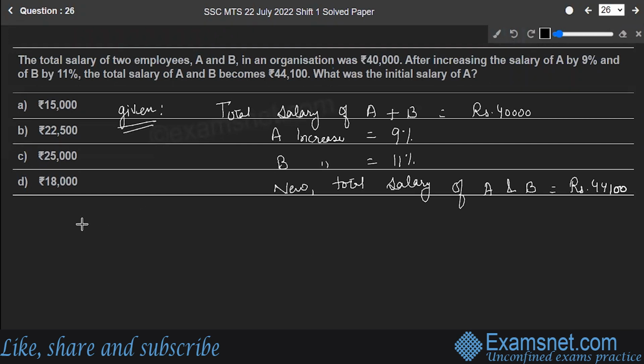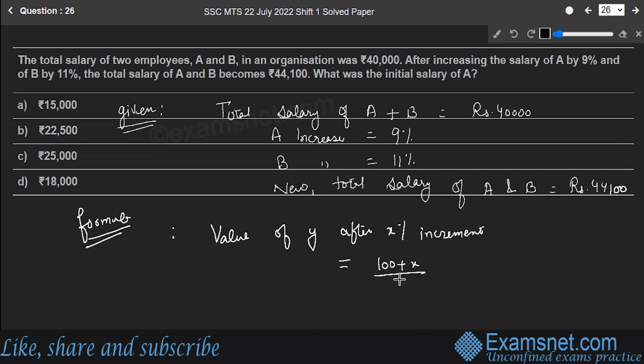Okay, so the formula: the value of y after x percent increment is given by (100 plus x) upon 100 multiplied by y.